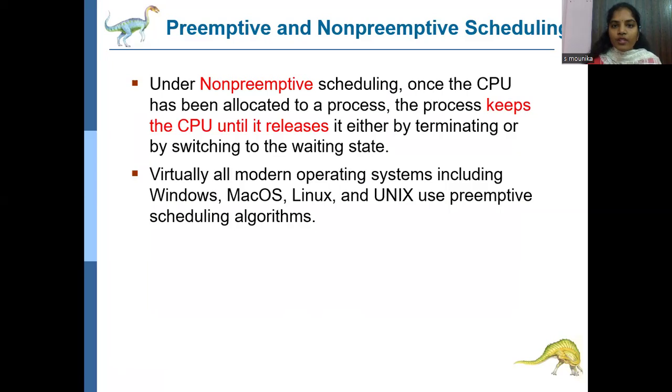Under non-preemptive scheduling, once the CPU has been allocated to a process, for example the C program execution, that process keeps the CPU until it releases it, either by terminating or by switching to the waiting state. It means if process P1 is executing, then only after P1 completes its execution does process P2 enter the CPU. And switching to the waiting state means, for example, that if P1 has some requirements and goes to the waiting state. That is non-preemptive scheduling.